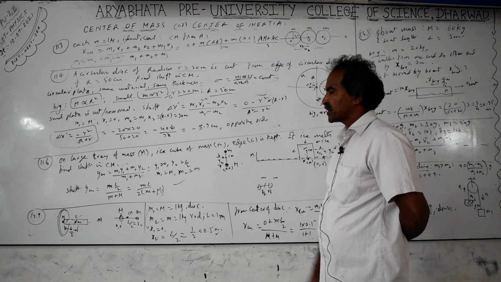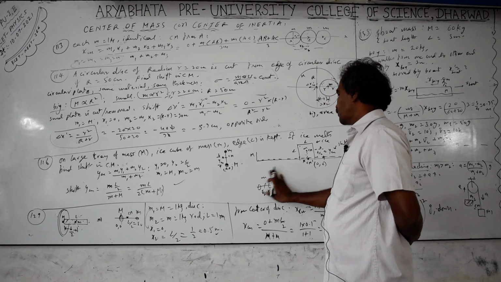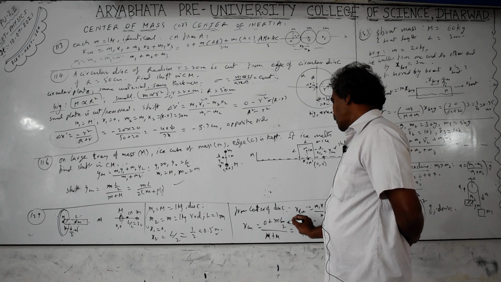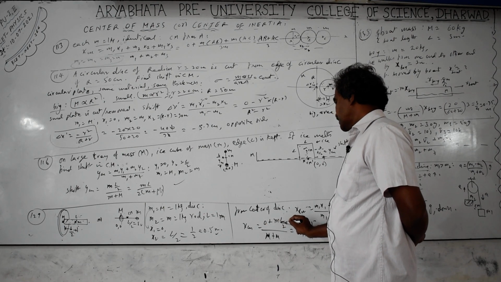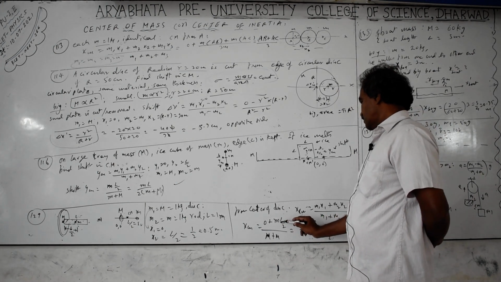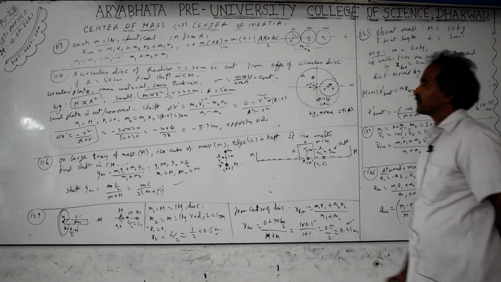So L by 2 is the separation, L is 1 meter, so 0.5, and 0.5 by 2 is 0.25. But calculating m1x1 plus m2x2, small m is for the rod, and the disc is at the origin: 1 into 0.5 by 1 plus 1, which is 2, equal to 0.25 meters.